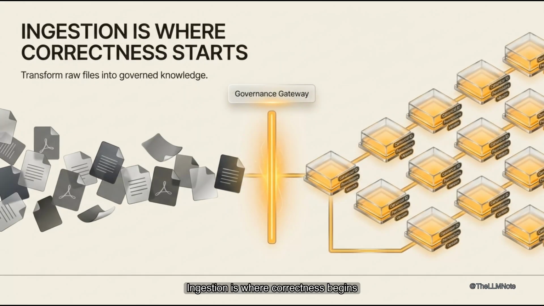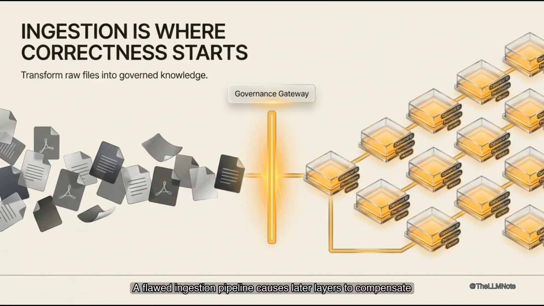Ingestion is where correctness begins. Documents need parsers to process content properly. Metadata must be captured for context and tracking. Access rules ensure secure, controlled retrieval. Canonical IDs provide unique identification. Deduplication removes redundant copies. Version history tracks changes over time. Freshness signals indicate up-to-date information. These steps happen before any embeddings are created.